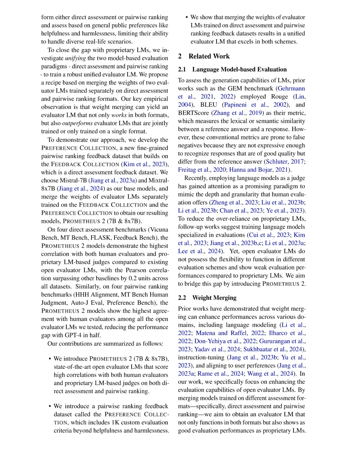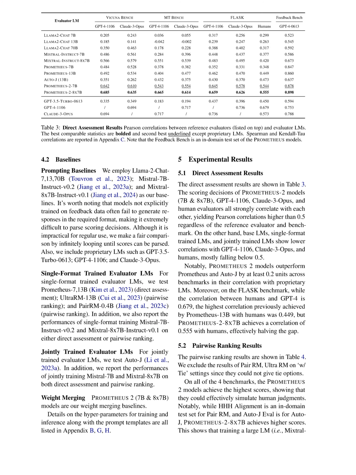Additionally, the Prometheus 2 models were evaluated on both direct assessment benchmarks, such as Vicuna Bench, MT Bench, FLASK, Feedback Bench, and pairwise ranking benchmarks, including HHH Alignment, MT Bench Human Judgment, Auto-J Eval, Preference Bench, showcasing their ability to excel in both evaluation formats. The Prometheus 2 models exhibited the highest agreement with human evaluators among all the open evaluator LMs tested, effectively reducing the performance gap with GPT-4 by half on the pairwise ranking benchmarks.